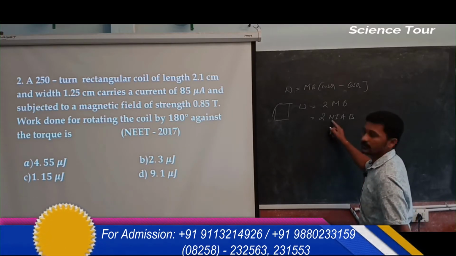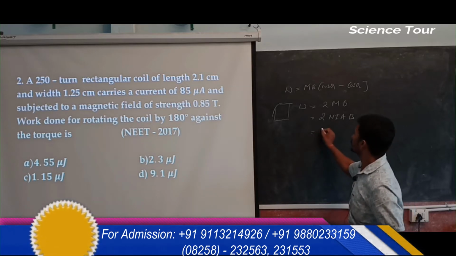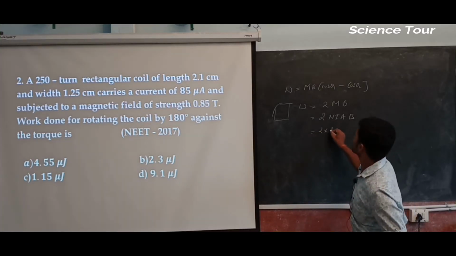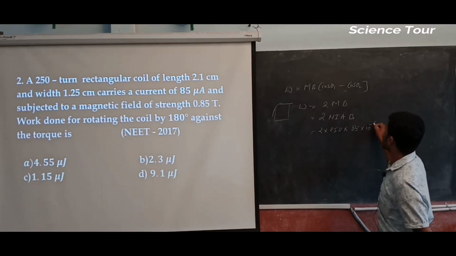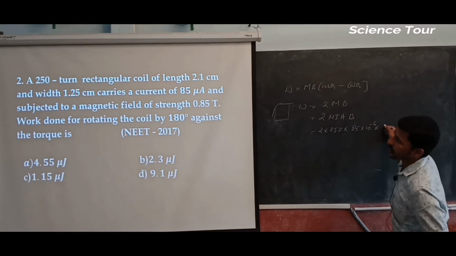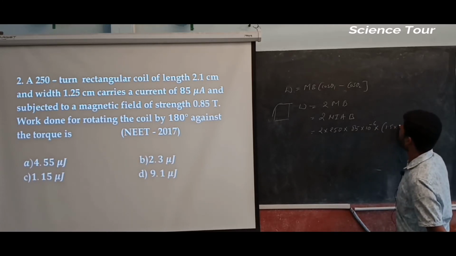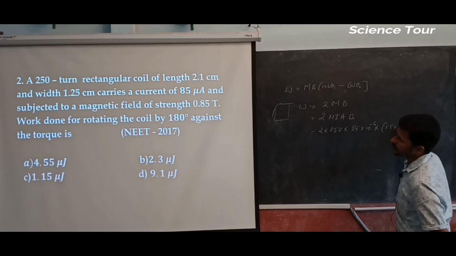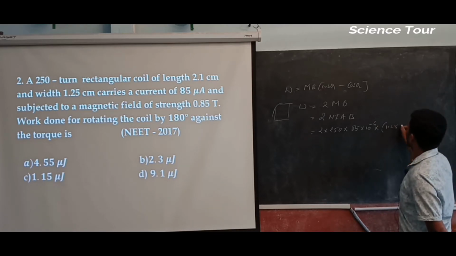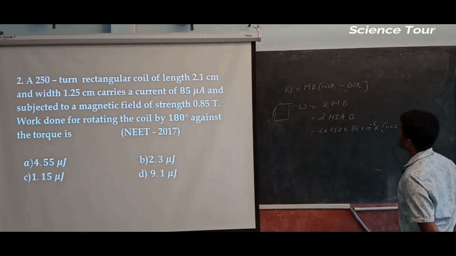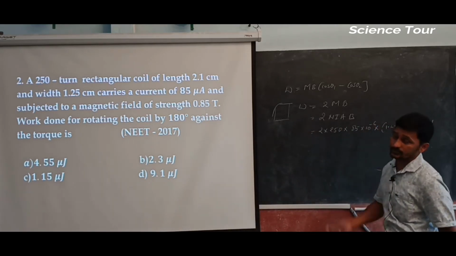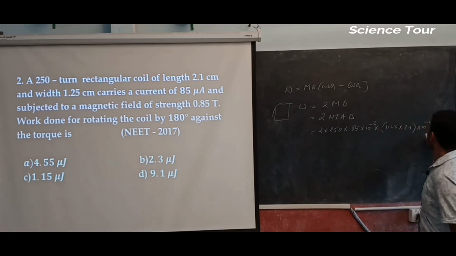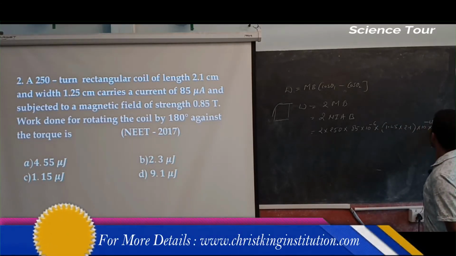Okay, N is number of turns. So 2 into N is 250, into I is 85 into 10 to the power minus 6, into A is 1.25 into 2.1 into 10 to the power minus 4, because it is given in centimeter, and the area in meter square becomes 10 to the power minus 4, and after that B is nothing but 0.85 Tesla.